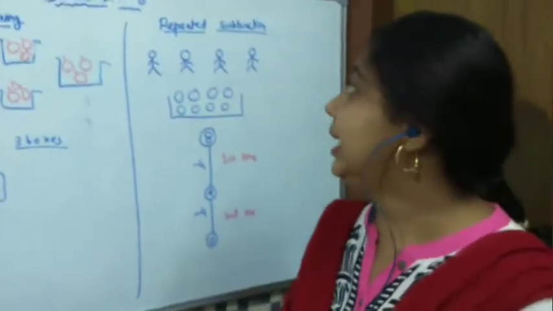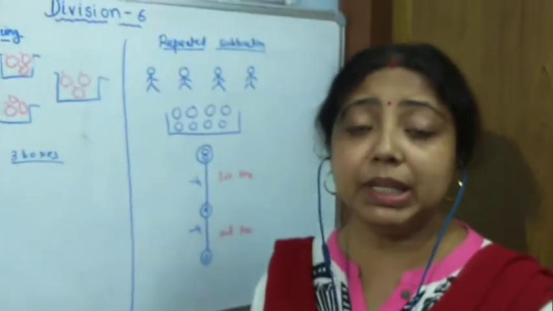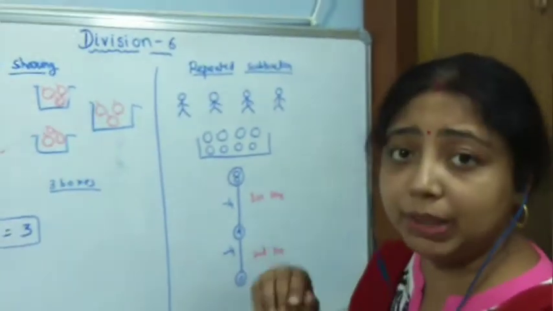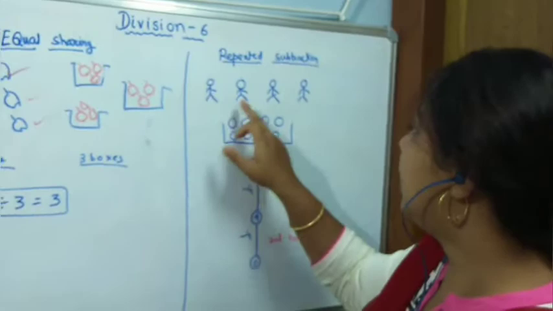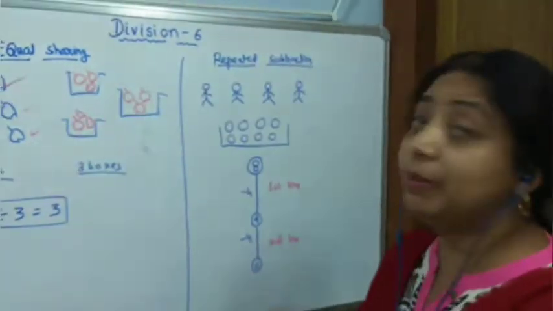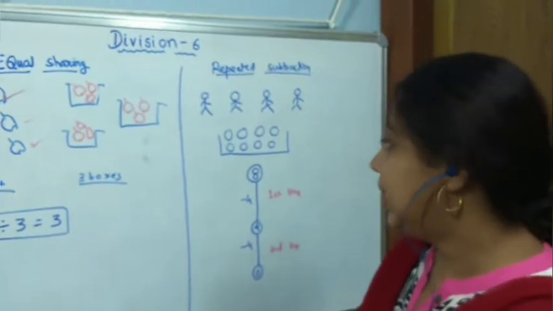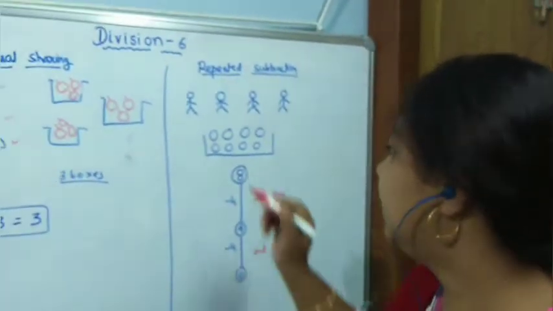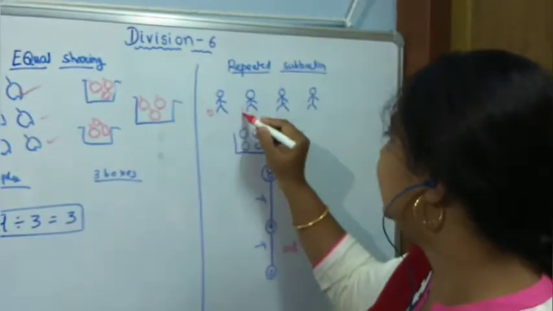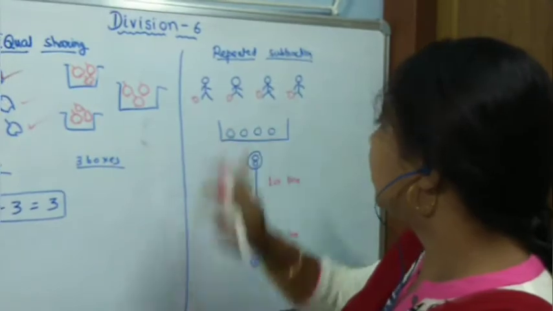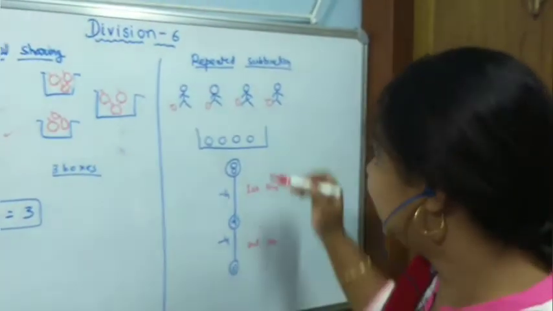Like in multiplication, we read multiplication is repeated addition, and this is repeated subtraction. For example, how? Let us see. So, there are 1, 2, 3, 4 children, okay, and there is a box with 8 balls. So, let us give the balls and divide them equally among them. So, first I will give this ball to this child, then this one and this one and this one. So, all these 4 balls are over. So, that is the thing I have done here.